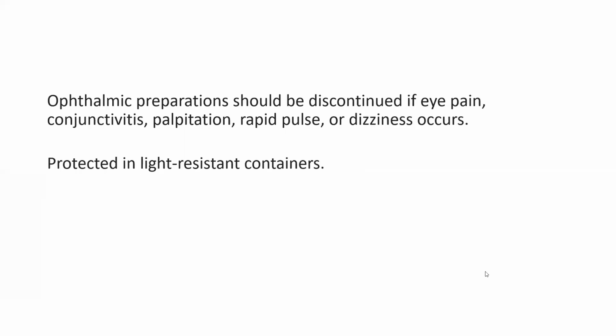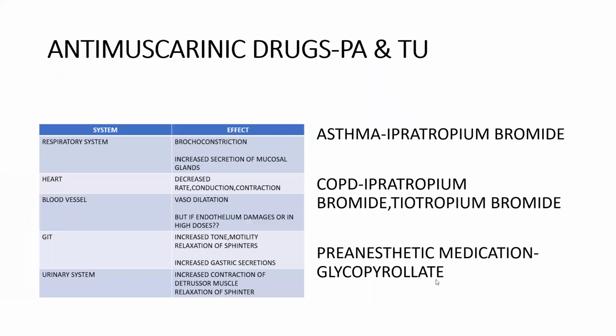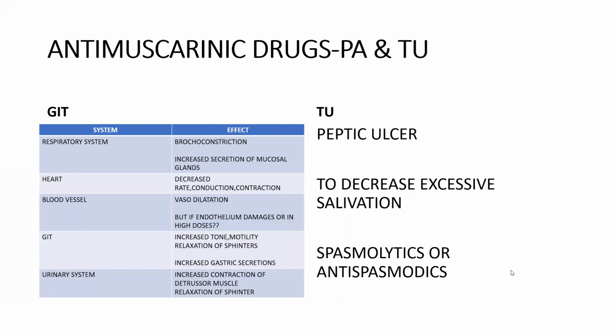So here we finished antimuscarinic drugs completely. I told the classification, all the pharmacological actions as well as therapeutic uses. All those therapeutic uses system wise: respiratory, heart, and then coming to GIT.